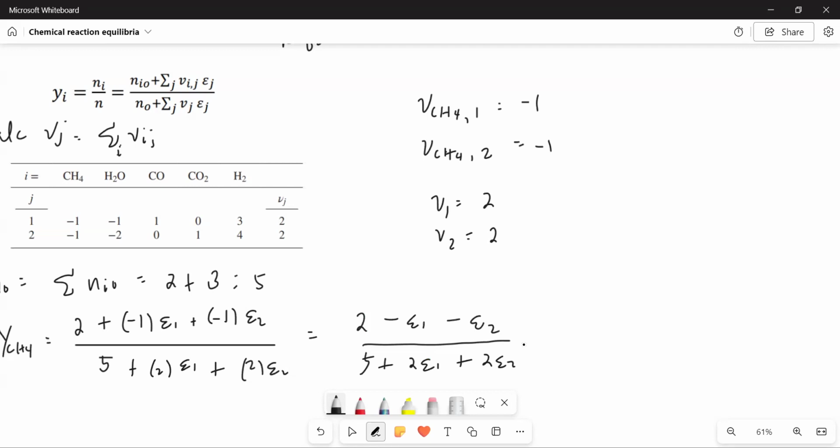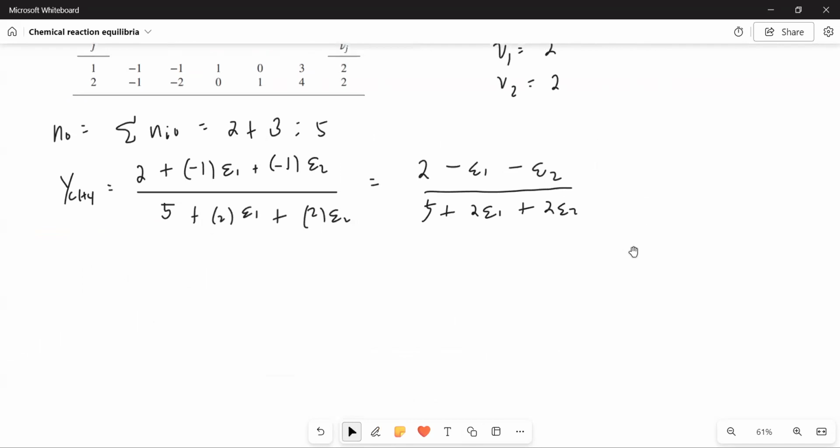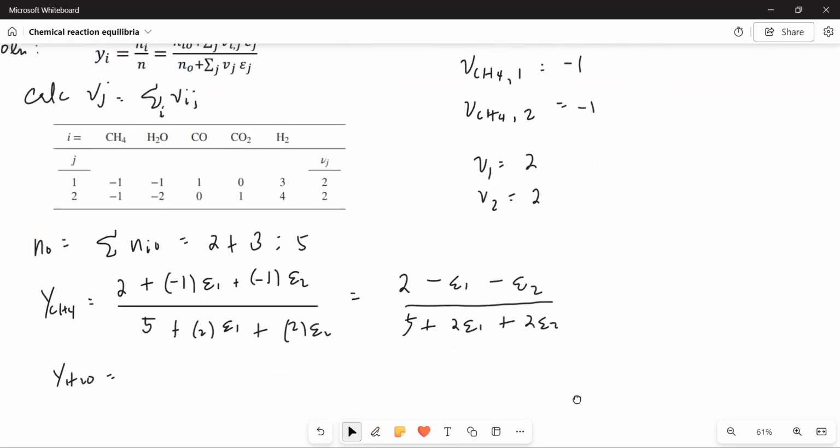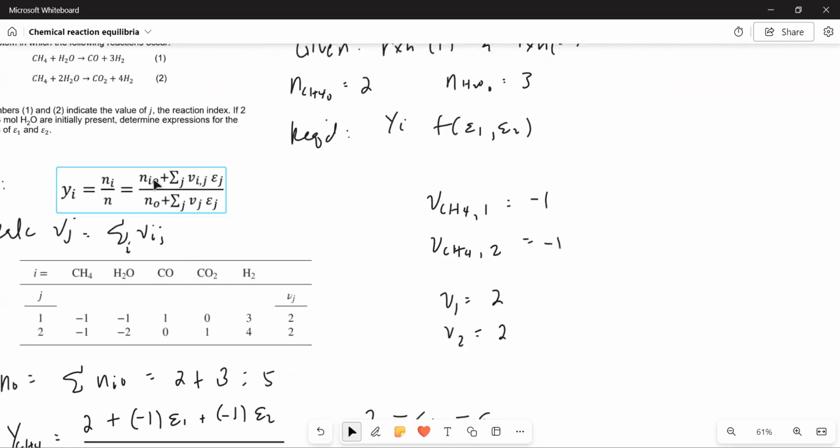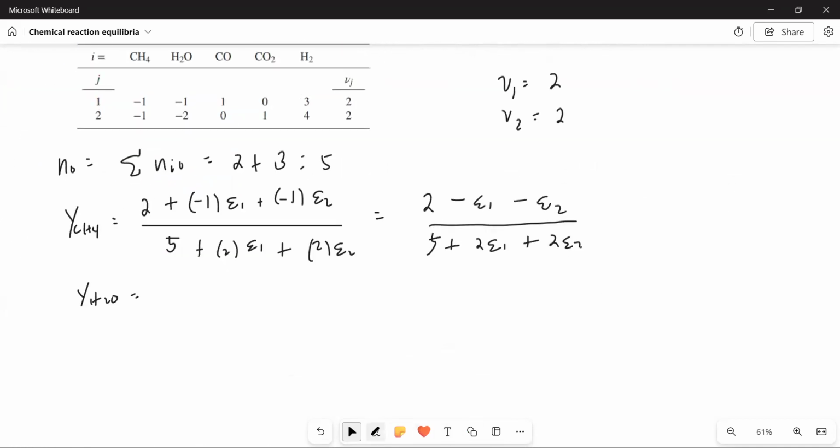Let's try for water, H2O. What is N_i naught of water? It's 3, given in the problem.